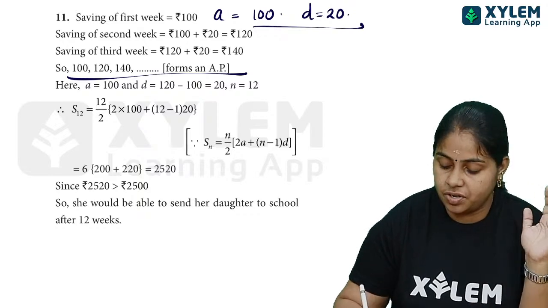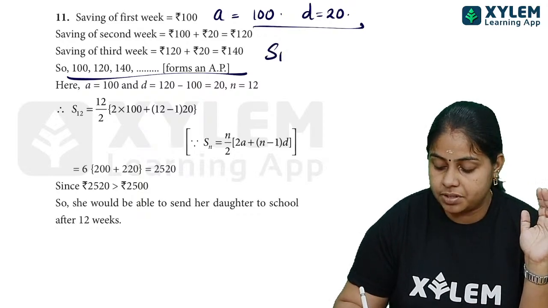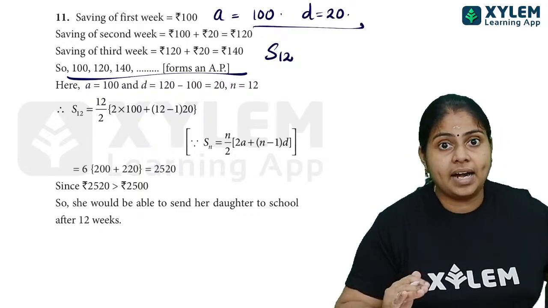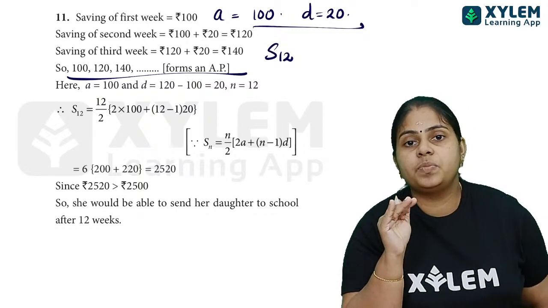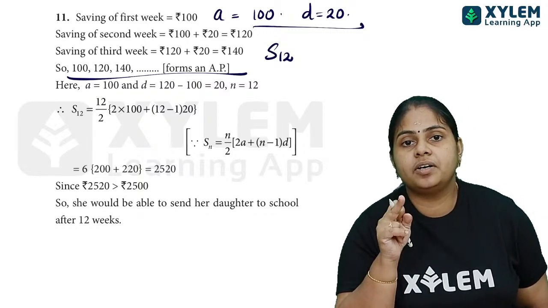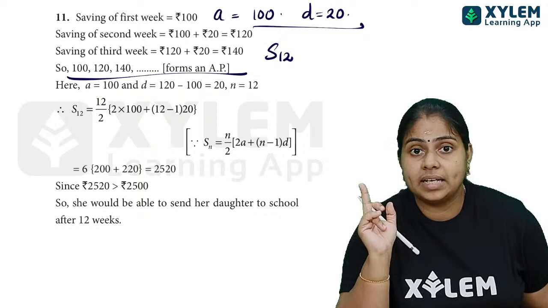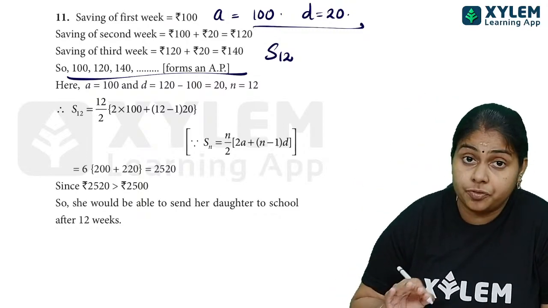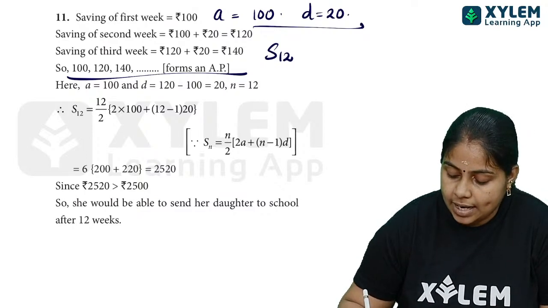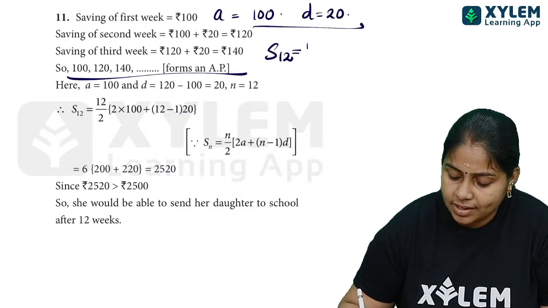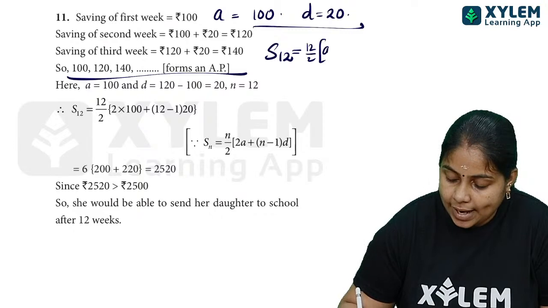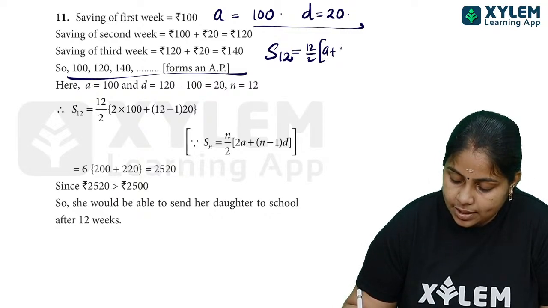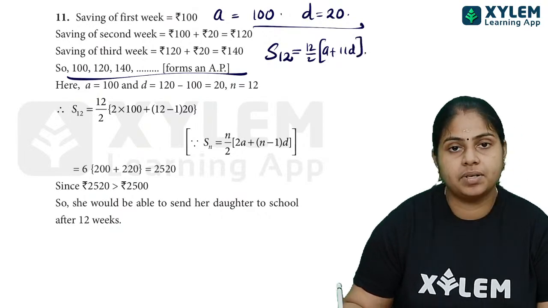And now see children, after 12 weeks കഴിഞ്ഞിട്ട് 2500 rupees ആൾക്ക് വേണം അല്ലെ. അപ്പൊ 2500 rupees ഇങ്ങനെ കീപ്പ് ചെയ്ത് കഴിഞ്ഞാൽ 2500 rupees ആവോ ഇല്ലയോ എന്ന് നമുക്ക് അറിയേണ്ടത് അല്ലെ. Anyway, we are going to find out that, and for that we need S12. That is 12 by 2 into 2A plus n minus 1 into D. 12 minus 1 എന്ന് പറഞ്ഞാൽ 11D. A plus 11D ആണ് നമുക്ക് അവിടെ കാണേണ്ടത്.